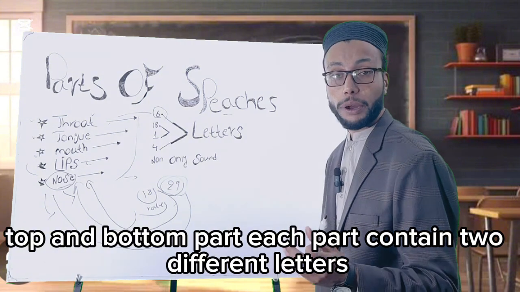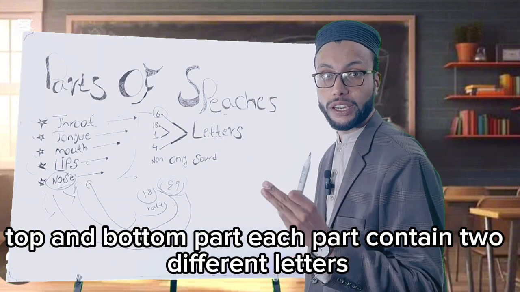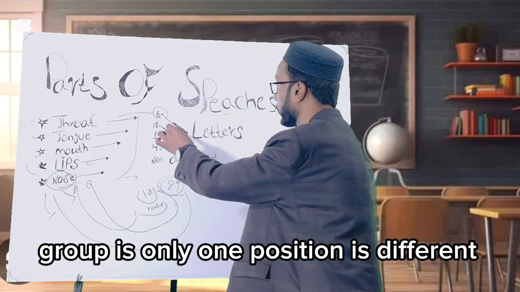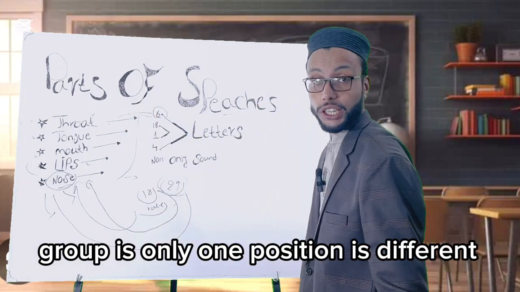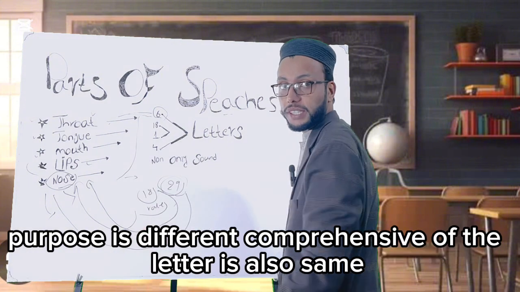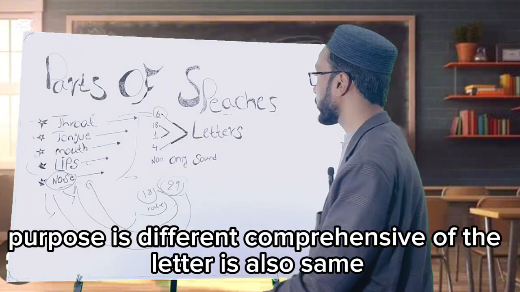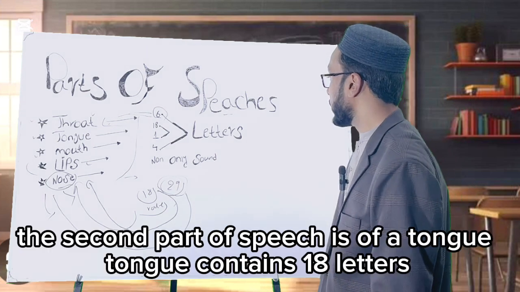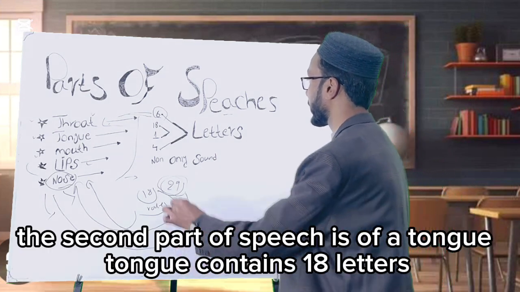Each part contains 2 different letters and sounds, but the group is only one; the position and purpose are different. Is it clear now?